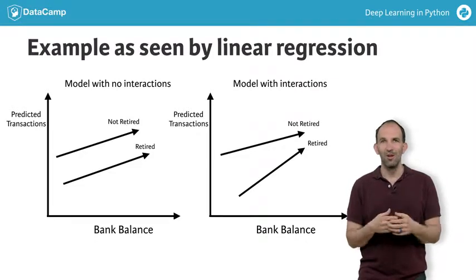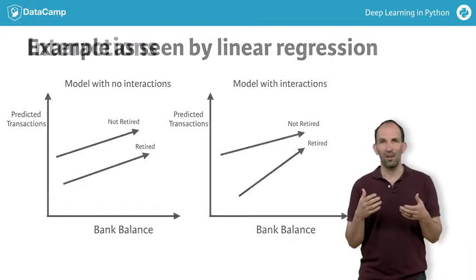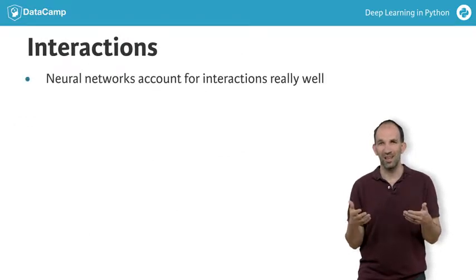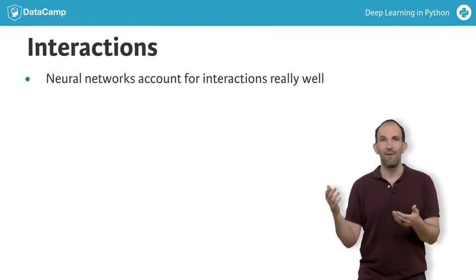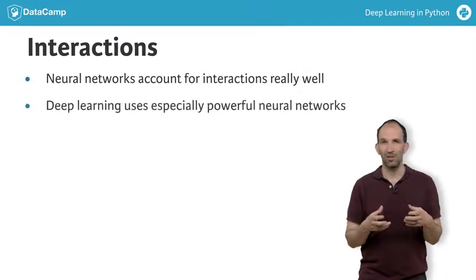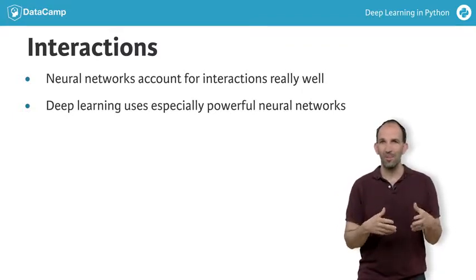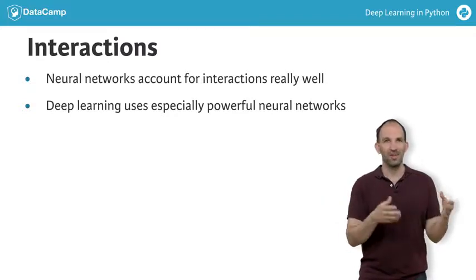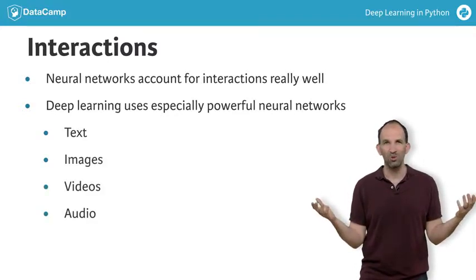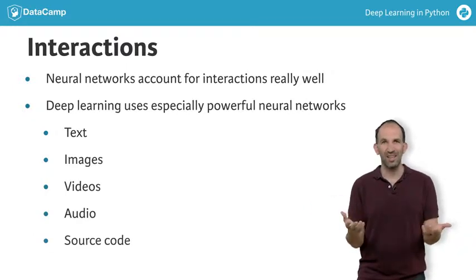be parallel. Neural networks are a powerful modeling approach that accounts for interactions like this especially well. Deep learning, the focus of this course, is the use of especially powerful neural networks. Because deep learning models account for these types of interactions so well, they perform great on most prediction problems you've seen before. But their ability to capture extremely complex interactions allows them to do amazing things with text, images, videos, audio, source code, and almost anything else you could imagine doing data science with.